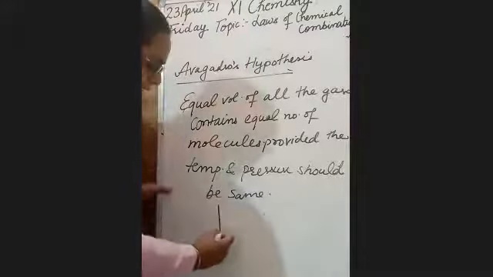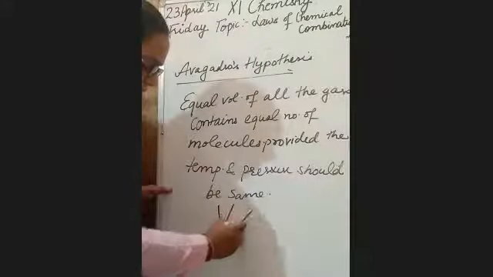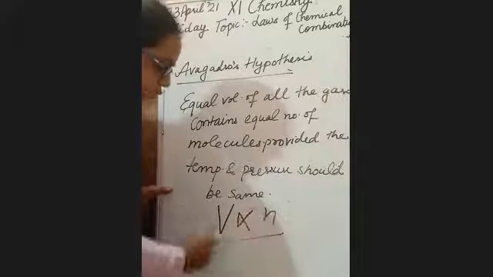Or, under similar conditions of temperature and pressure, equal volumes of all the gases contain an equal number of molecules, provided every physical condition is the same.